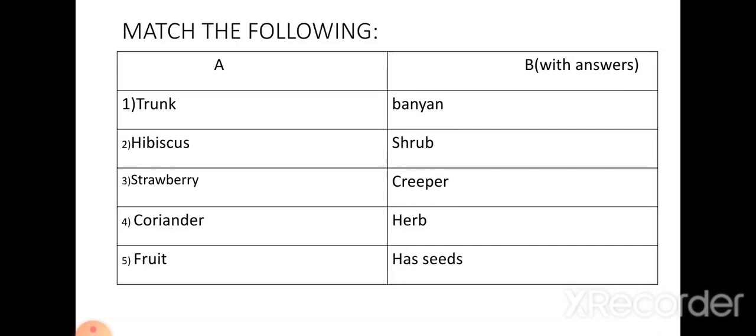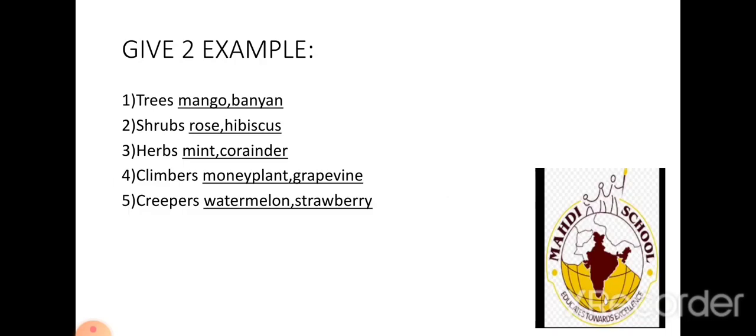Match the following. What is the answer of trunk? Trunk, banyan; hibiscus, shrub; strawberry, creeper; coriander, herb; fruit, has seeds.